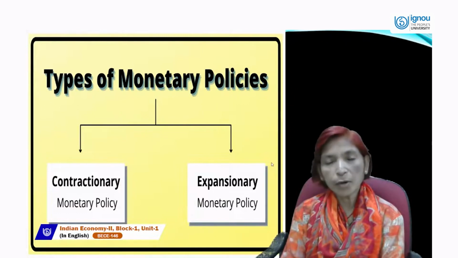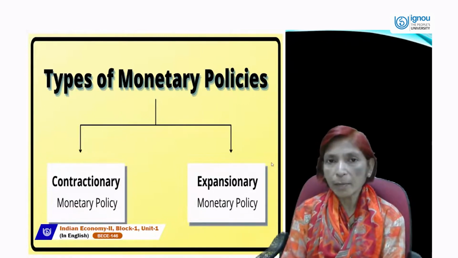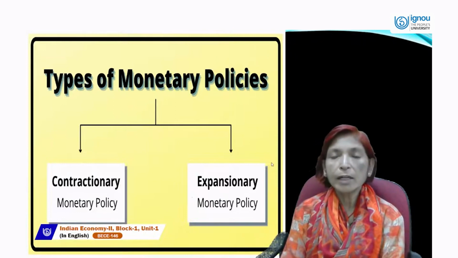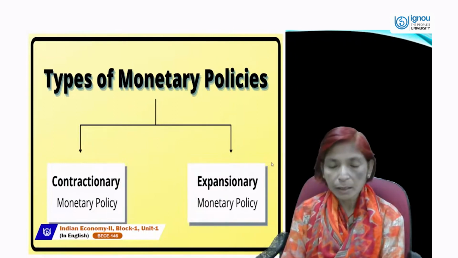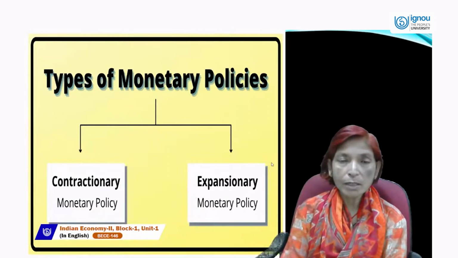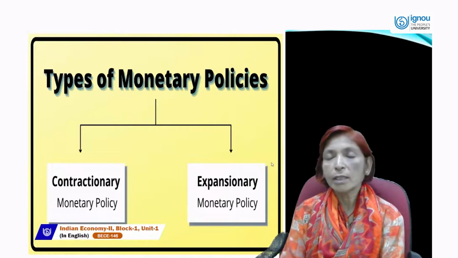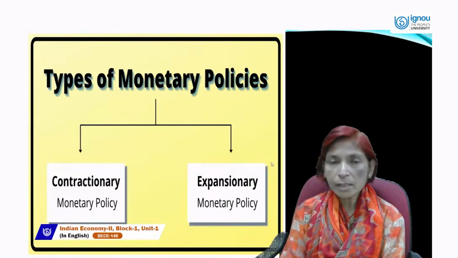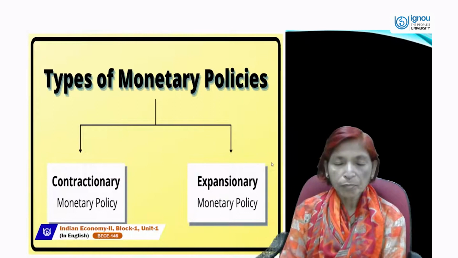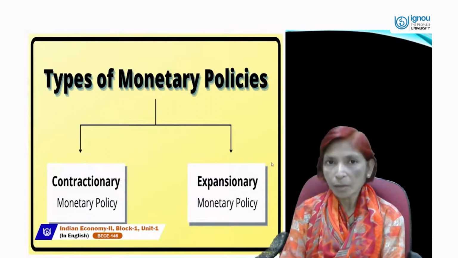And expansionary monetary policy is followed by RBI at that time when deflation occurs in the economy. Inflation is a situation when price rises continuously or persistently for a long time period, and deflation is a situation when price falls continuously for a long time period. Deflation is the worst for the economy.